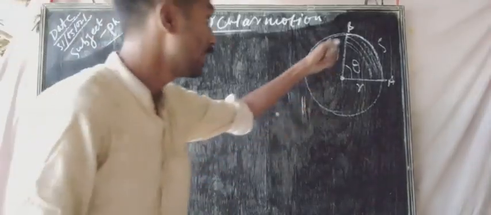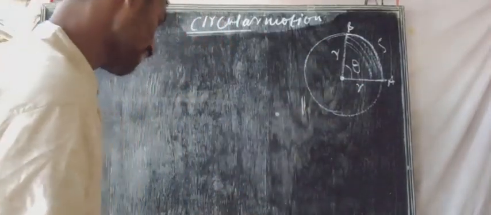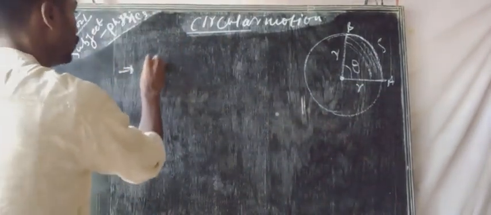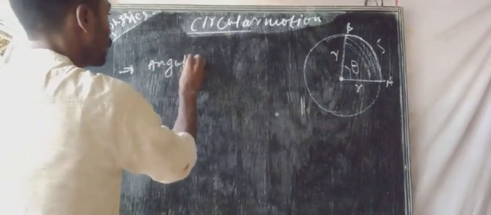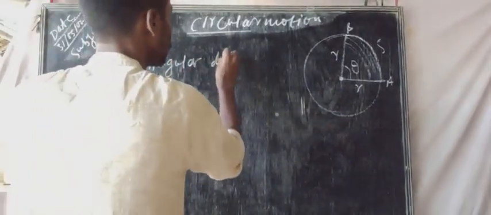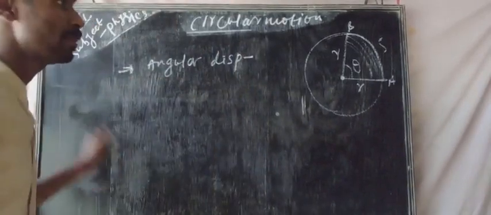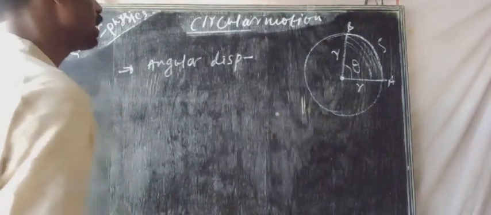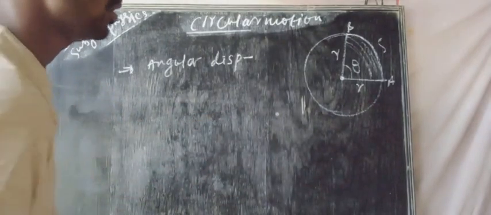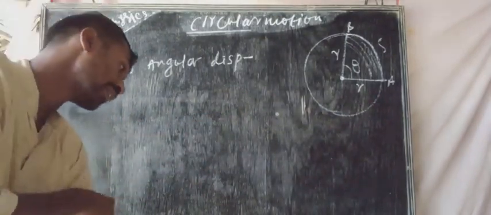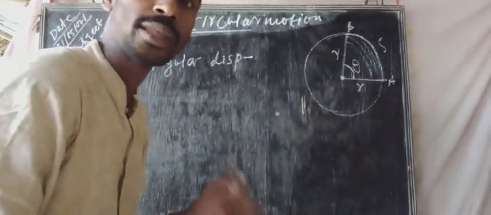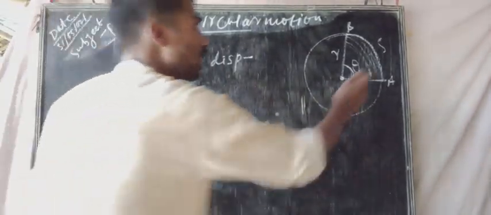So basically, AB is the arc length. So angular displacement will be equal to, mathematically, angular displacement, that means theta. Angular displacement, that means theta, will be equal to S by R. That means arc length by radius.